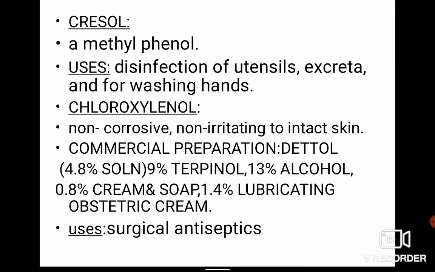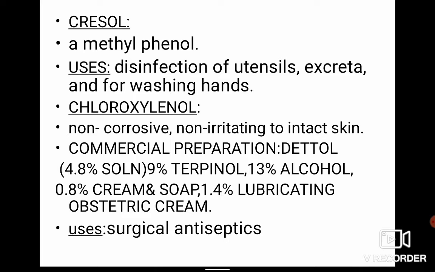Cresol is a methyl phenol. It is a form of phenol and it is used in the disinfection of utensils or excreta, and it can also be used for washing the hands. The third is chloroxylenol. It is non-corrosive and non-irritating to intact skin.